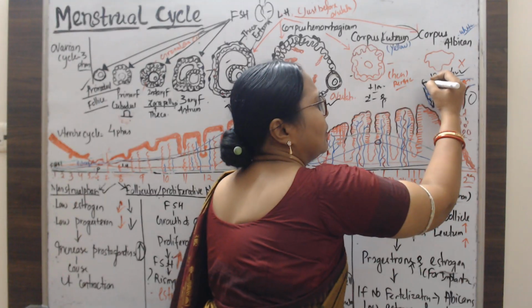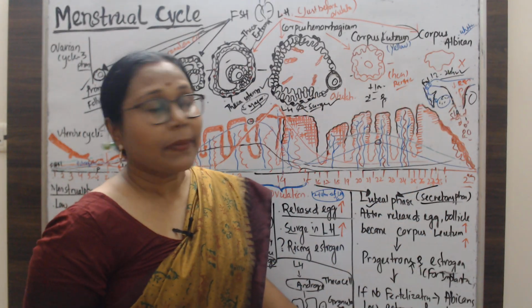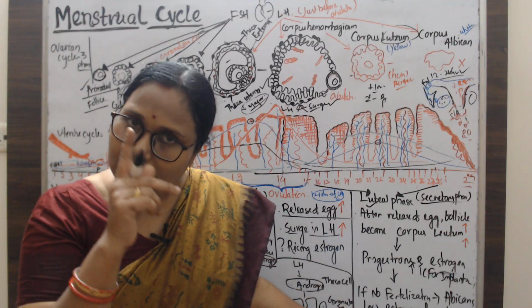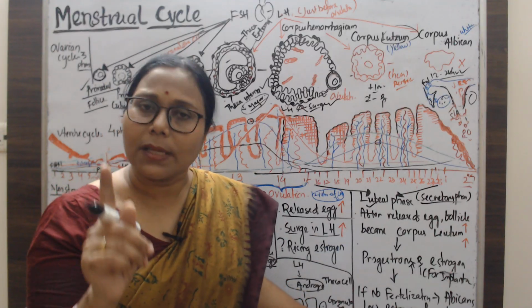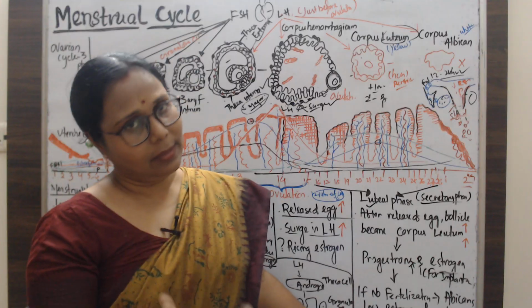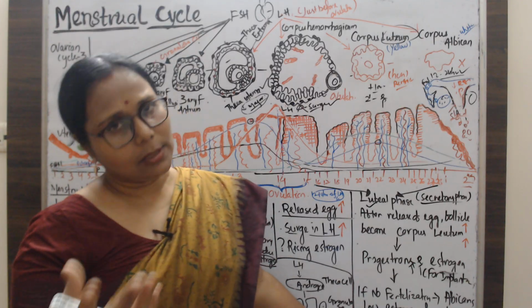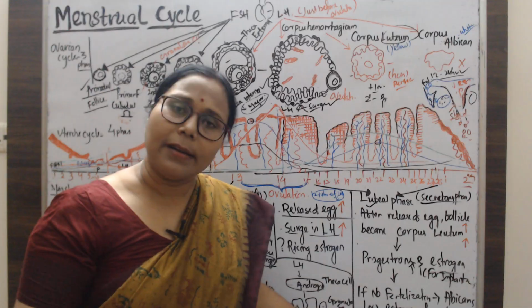The fallopian tube receives the mature ovum, and the ovum stays there for about 12 to 24 hours. During that time, if sperm is available, fertilization will occur. Very good. If fertilization does not occur, then the ovum will be destroyed.